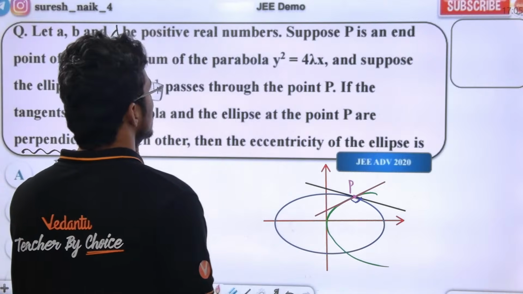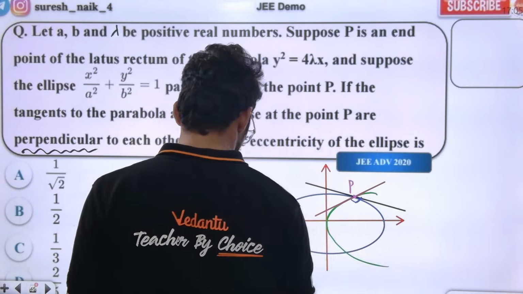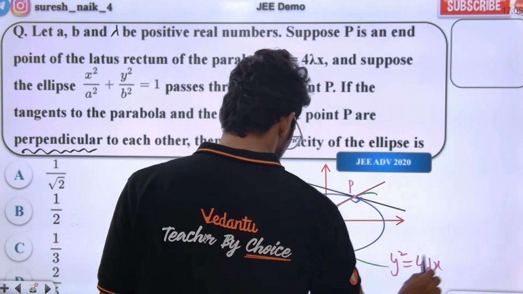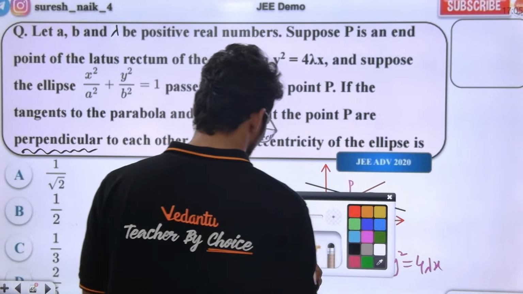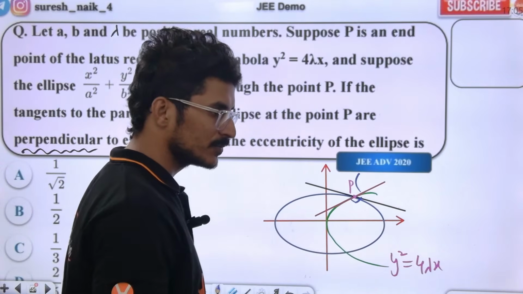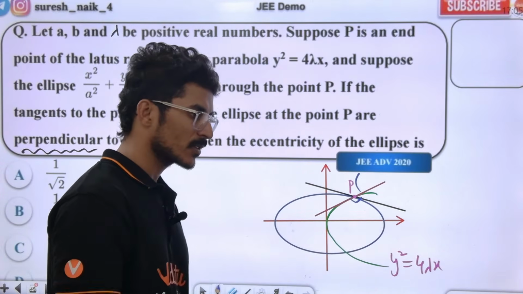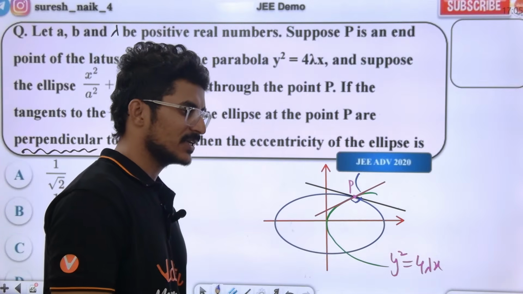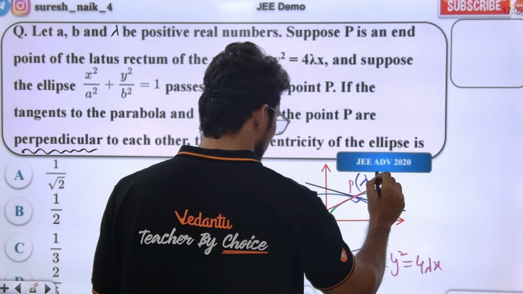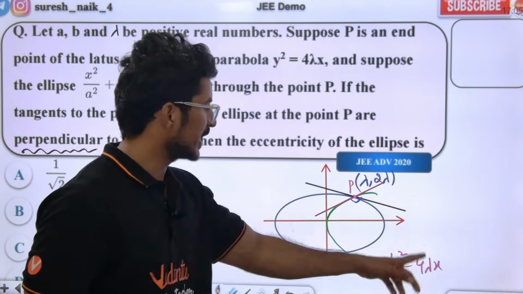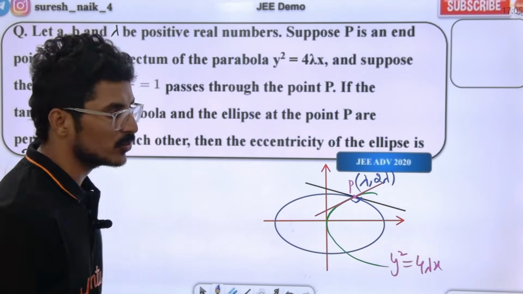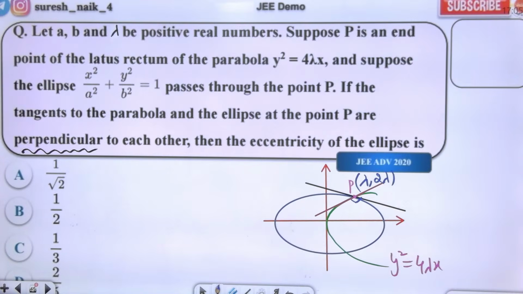Tell me, y square is equal to 4 lambda x, right? Sir, we can assume the point P in terms of lambda. If I take the x coordinate as lambda, the y coordinate is going to be 2 lambda. So point P is lambda comma 2 lambda.